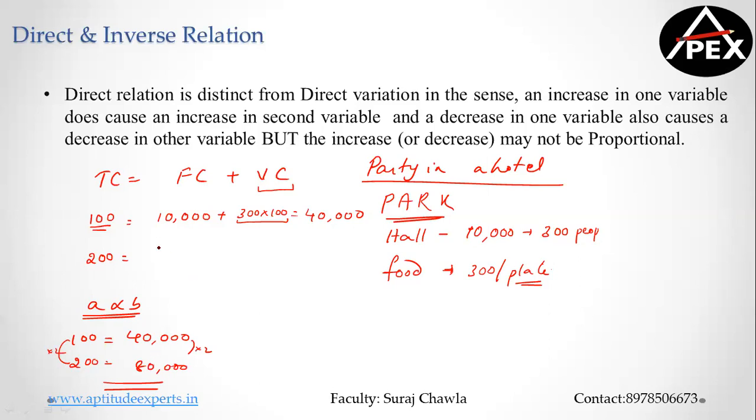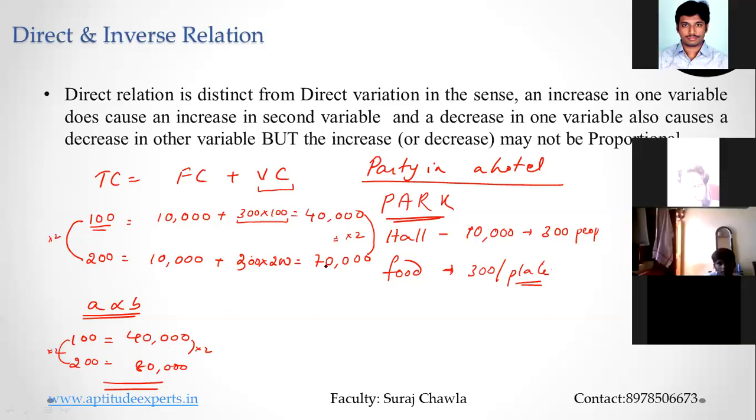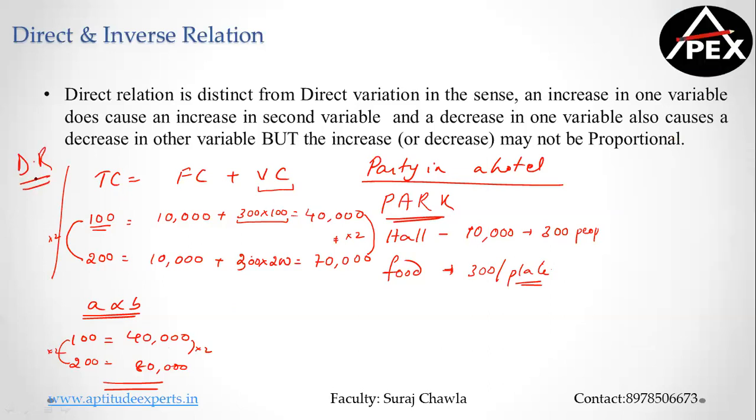Let's see what happens. The hotel guy will still take 10,000 rupees, but now I am paying 300 rupees per plate for 200 people. So 60 plus 10, my answer is going to be 70,000. With an increase in number of people, did my cost increase? Yes, but here it was double and here it was not double. This is the best example of direct relationship. Is this point clear, guys? The difference between direct relationship and direct proportionality.